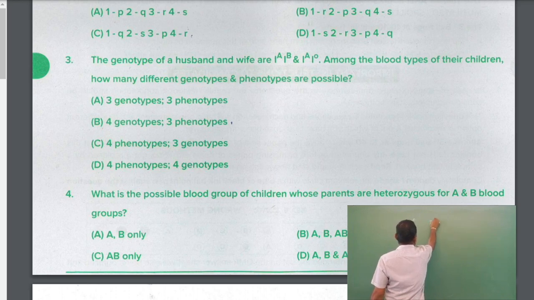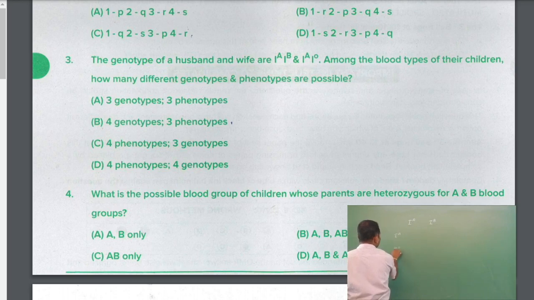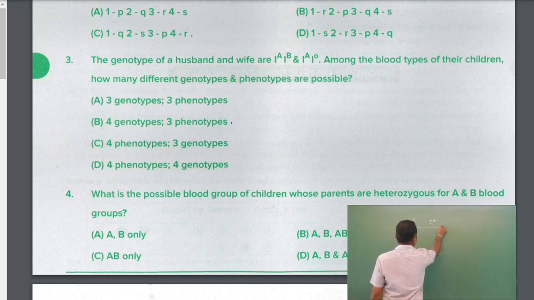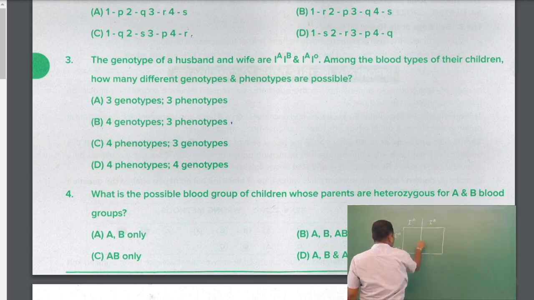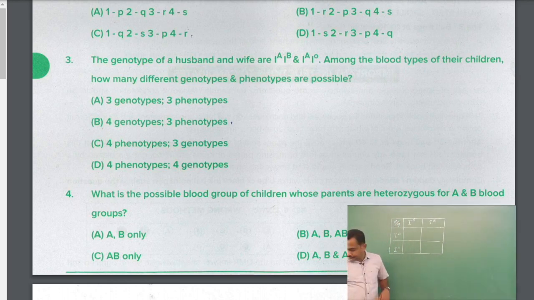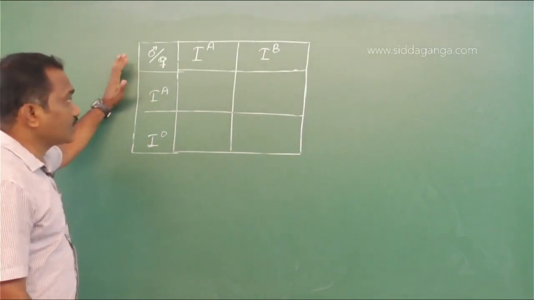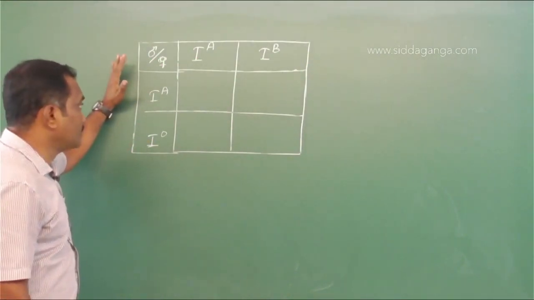IA, IB, then IA, I. So using the checkerboard, immediately we can find out what may be the genotypes and phenotypes.